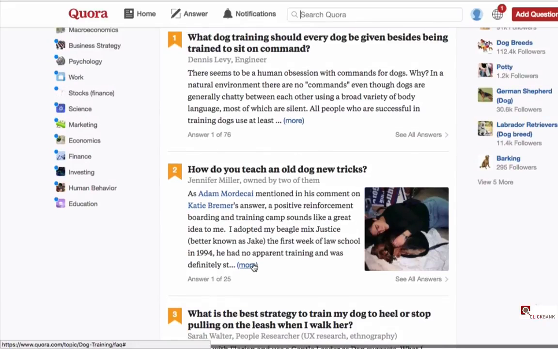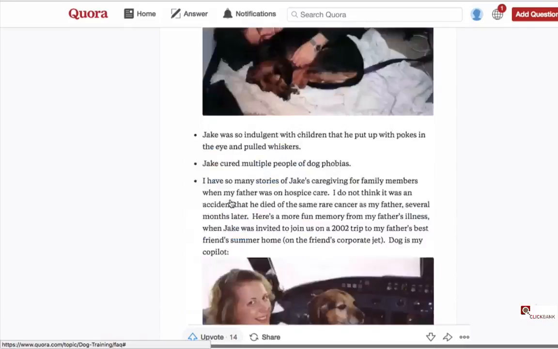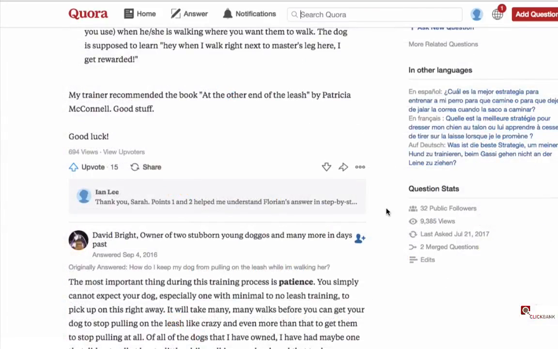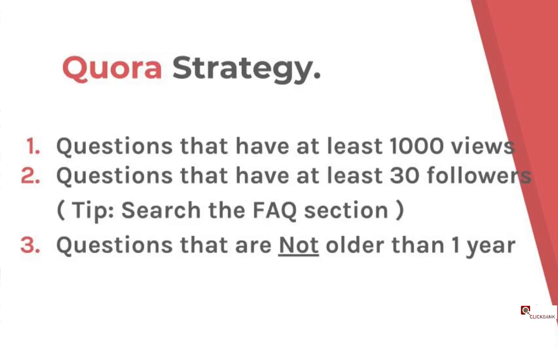For example, this one in fact has 2,500 views. So this is a way you can go about these first two points. The third element that you want to look at is the date. Here you don't want to go for questions that are as old as one year or two years. You want to go for questions that are at most one year old, so you know that people are still interested in them.